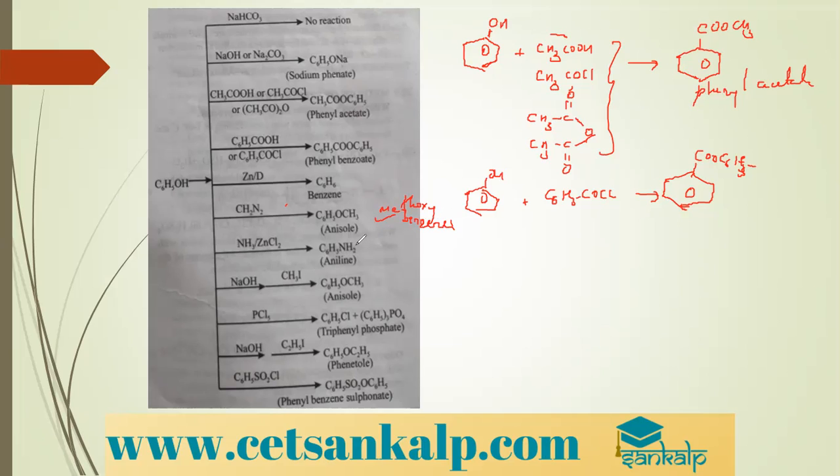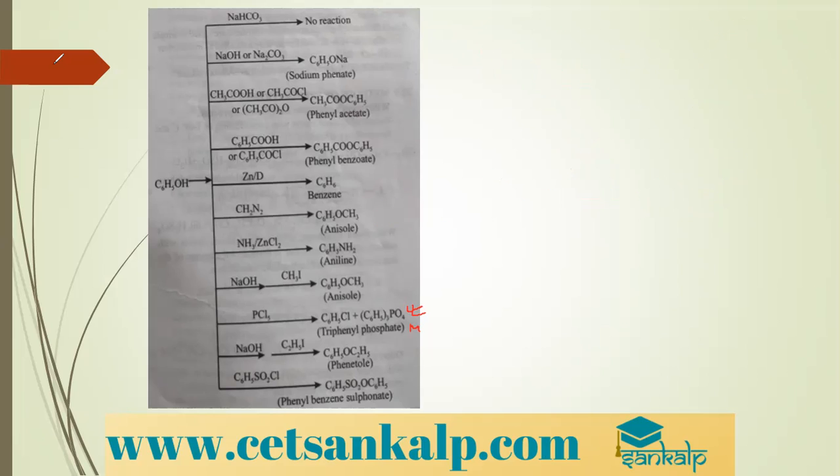Then with NH3, we have seen the reaction, we get aniline. With NaOH and CH3I, again we get anisole. With PCl5, we get C6H5Cl and (C6H5)3PO4. This is called triphenyl phosphate, which is the major product. Then with NaOH and C2H5I, we get phenetole, C6H5OC2H5. Then phenol, when treated with benzene sulfonyl chloride, we get phenyl benzene sulfonate. So these are the typical reactions of phenols. So many reactions we have seen, all these reactions being important.